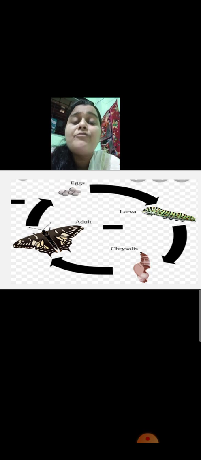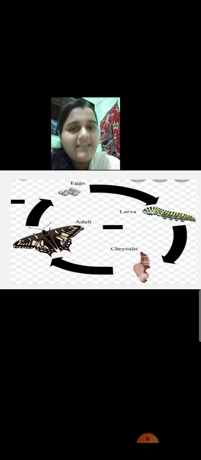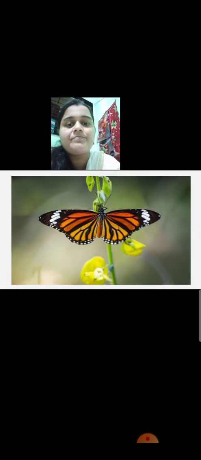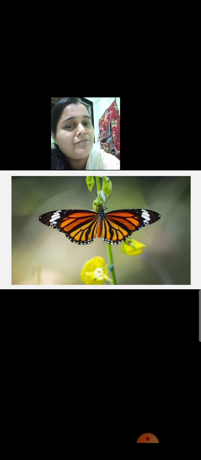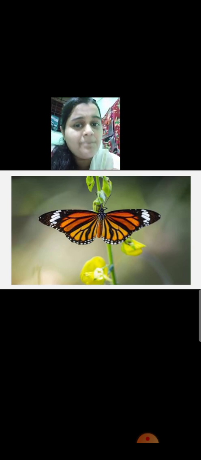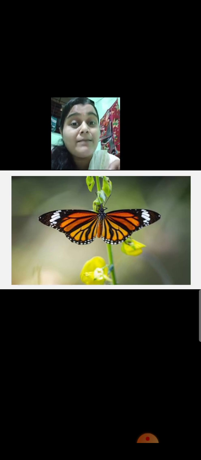Now you have to know about each stage in detail. Okay, so the first stage is eggs. So we are going to study first that. Now this is the picture of a plain tiger butterfly. Why is this butterfly called as plain tiger butterfly? Because it has color of a tiger. Can you see a tiger is yellow in color and it has black color stripes on it. Same way a butterfly is yellow and it has black color stripes on it. So it is called as a plain tiger butterfly. And we are going to study about the plain tiger butterfly's life cycle.